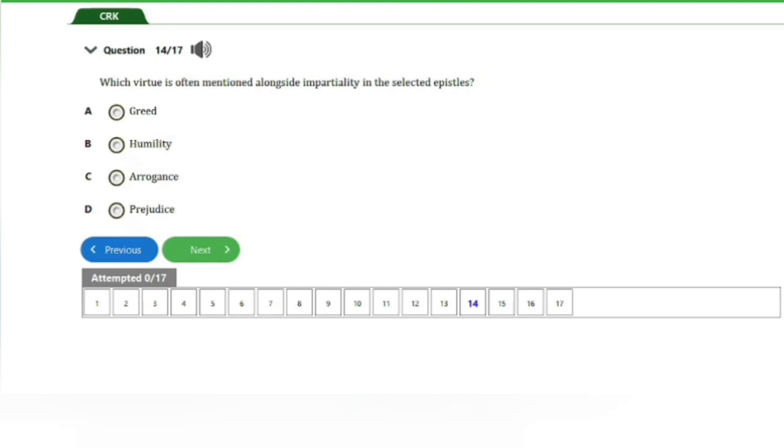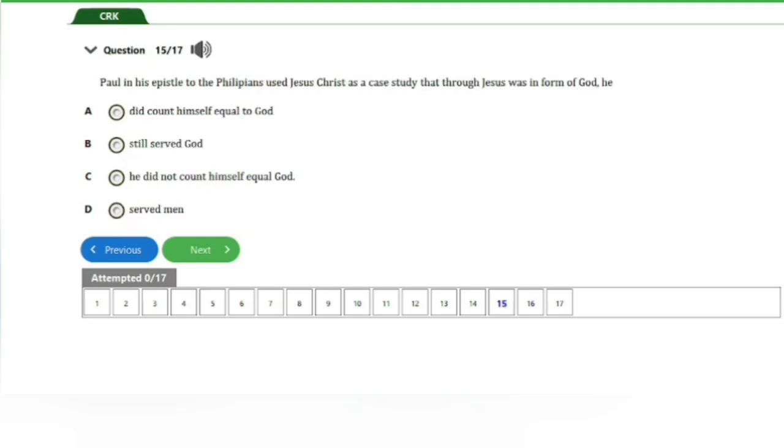So that's it for this question. Let's go ahead and check out the next question, guys. So we have here question number 15, guys. It says, Paul in his epistle to the Philippians used Jesus Christ as a case study that though Jesus was in form of God, he A. did not count himself equal to God, B. still served God, C. he did not count himself equal God, D. served men. So guys, the answer to this question is that he did not count himself equal to God.